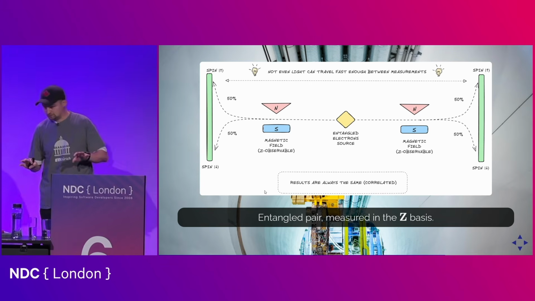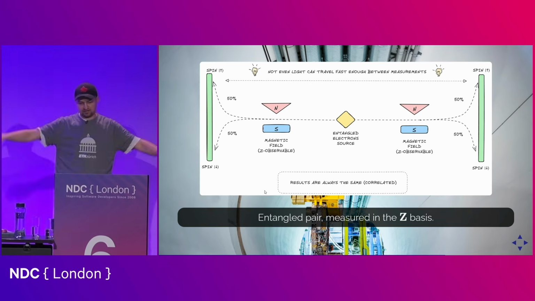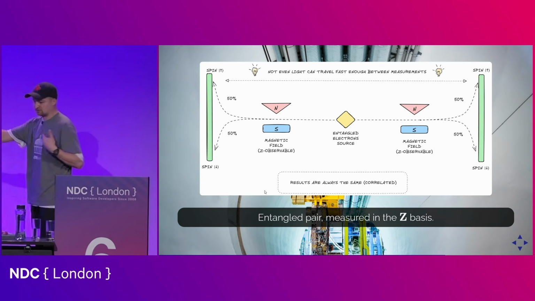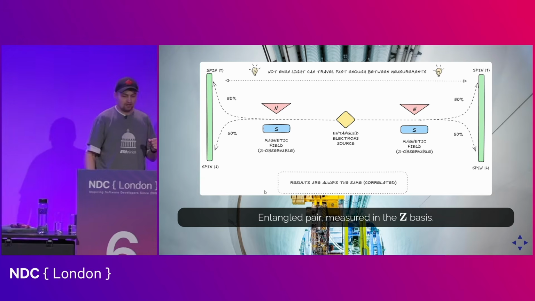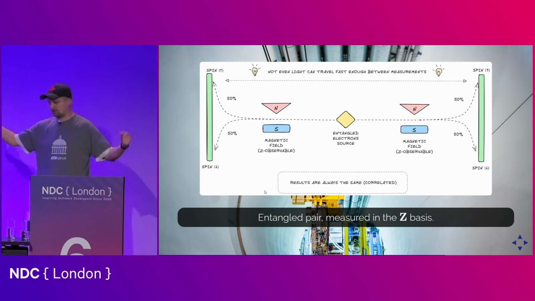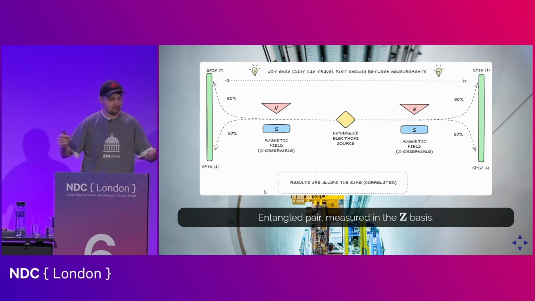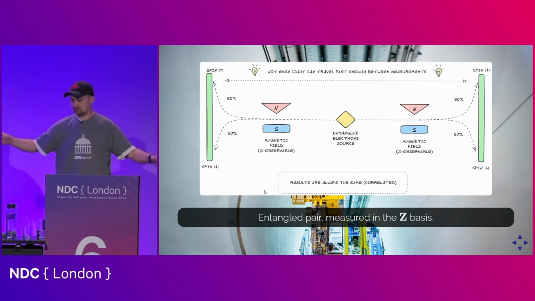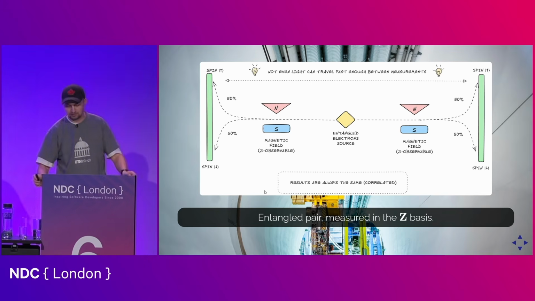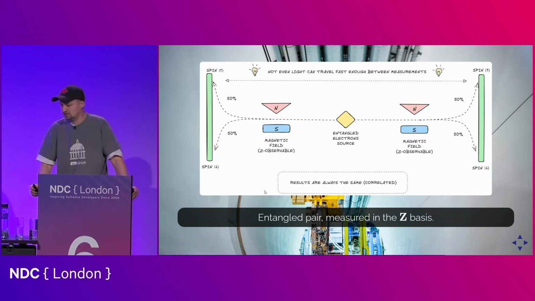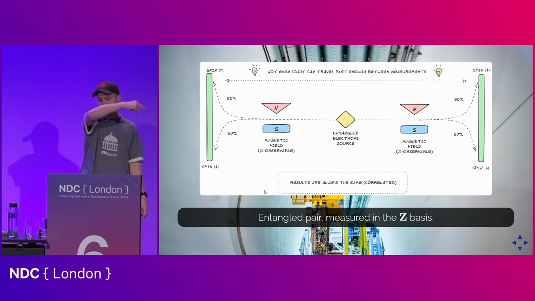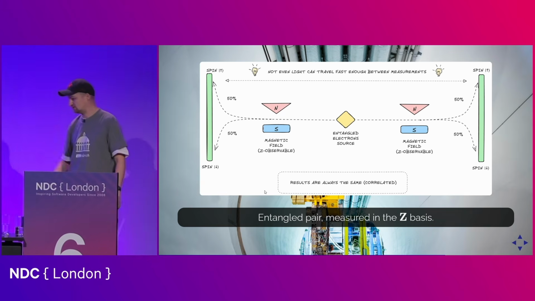Now what we can do is push them even further apart. This experiment was done in setups where the detectors were kilometers apart. And we can time the measurement on both sides to a fraction of a second, maybe using an atomic clock, so that they really happen at the same instant. And yet they still produce the same perfectly correlated value. If they are really measured at the same time, there is not enough time for even light to travel between those two locations.